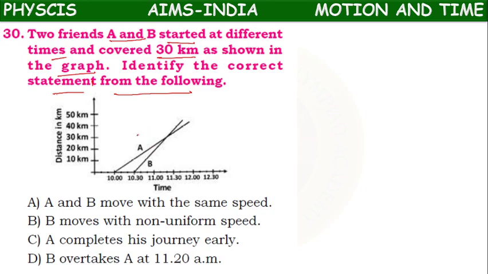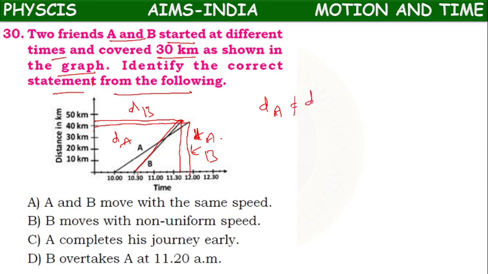So here, this is the distance covered by B, time covered by B. Because this is B, distance covered by B, time covered by B. So this line is the distance covered by A, time taken by A. So here distance covered by A is not equal to distance covered by B. Both are not equal.